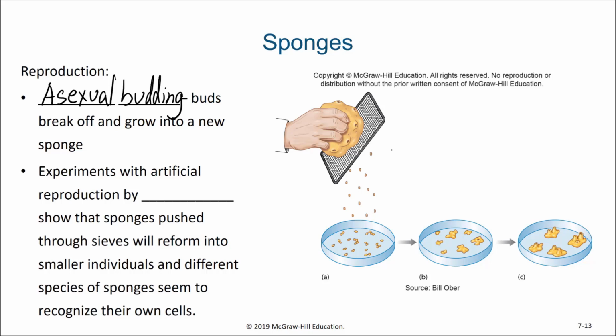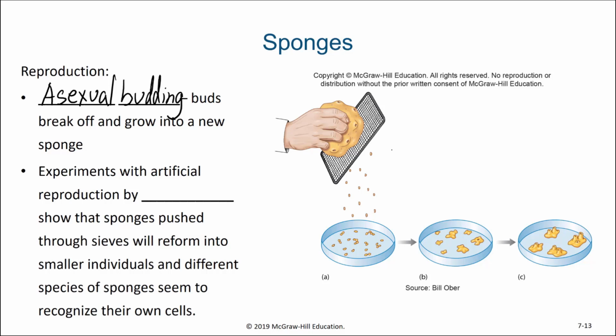They break off and they grow into a new sponge. Experiments were done to separate the cells of a sponge by pushing that sponge through a sieve or through some screen mesh. In that way, the sponge cells were separated from each other. But in a petri dish, those sponge cells would end up finding neighboring cells, and they would end up forming structures together, forming new individuals.